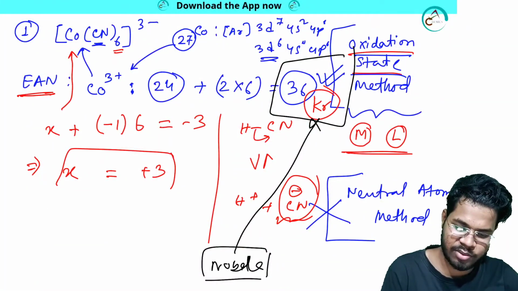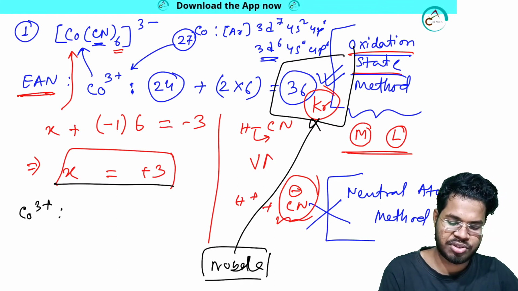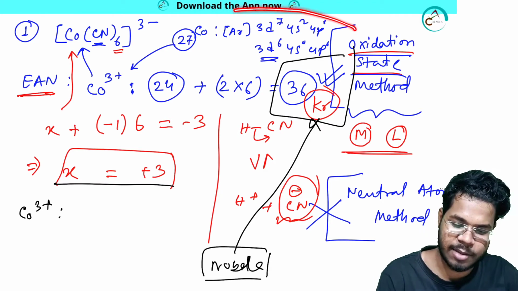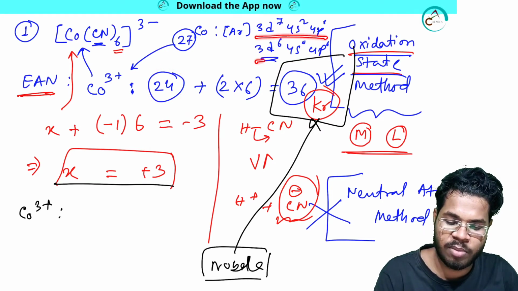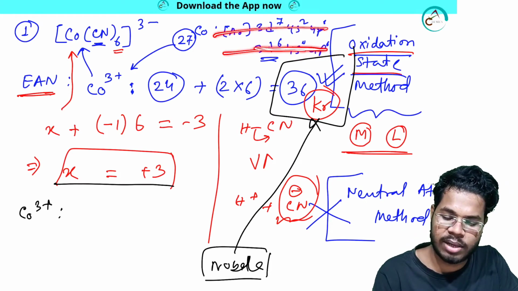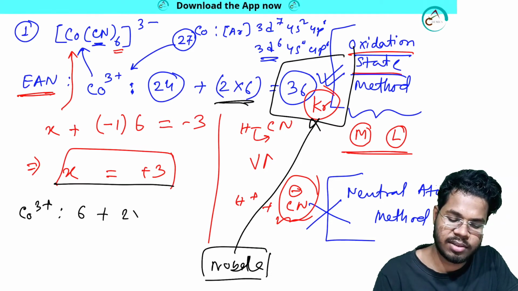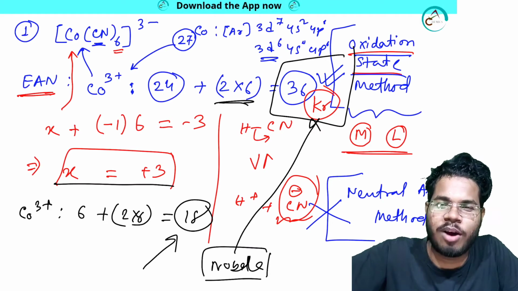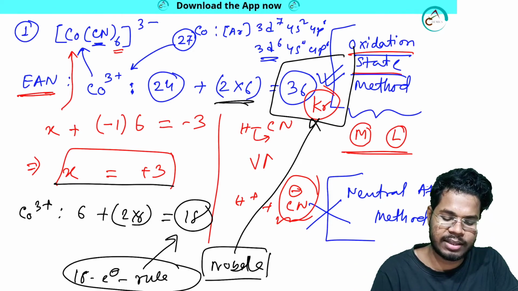So I am doing it over here, it will take a small amount of place. So cobalt 3 plus, I know the oxidation state of cobalt. That means cobalt has how many electrons? If we consider this part, I don't need to consider all the electrons. I just need to consider the valence electrons, and the valence orbitals are these. So the number of electrons present in these orbitals will be the valence. So this is cobalt 3 plus, which has only 6 electrons, right? 6 plus ligand is donating 2 into 6, 12. 12 plus 6, 18. So you got 18. That means cobalt 3 plus is following the 18 electron rule. Clear? I think it's totally clear.